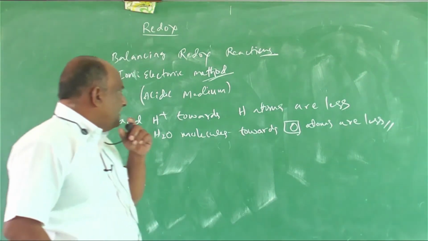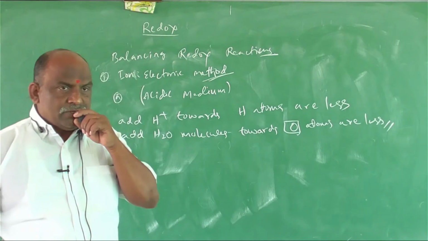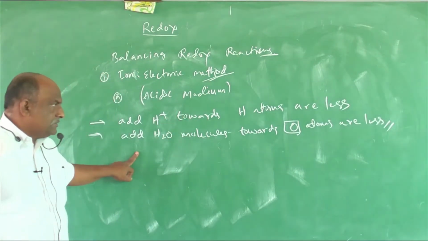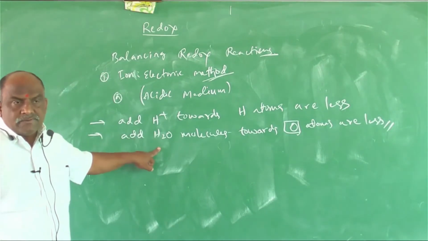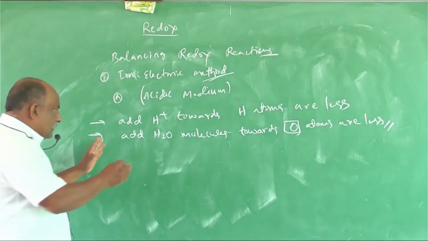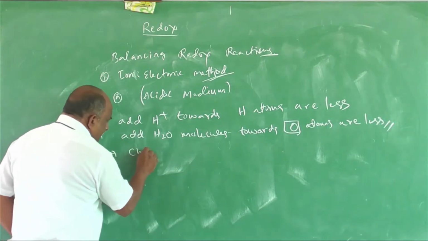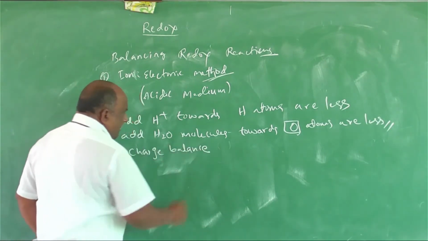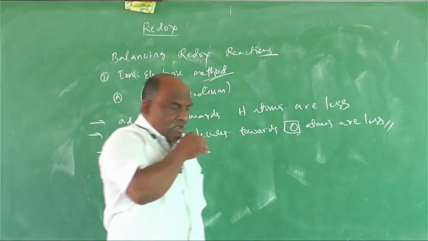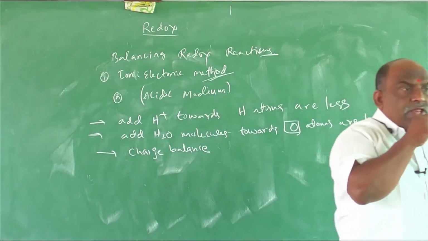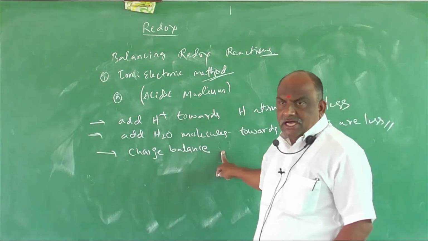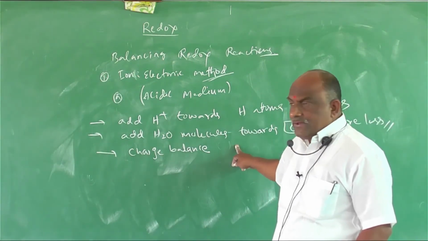Condition number 1: add H plus ions towards the side where hydrogen atoms are fewer. Where oxygen atoms are fewer, what should you add? Water molecules. After adding, the third step is what? Charge balance. How to balance charge? This is very important, the key step in balancing the reaction.